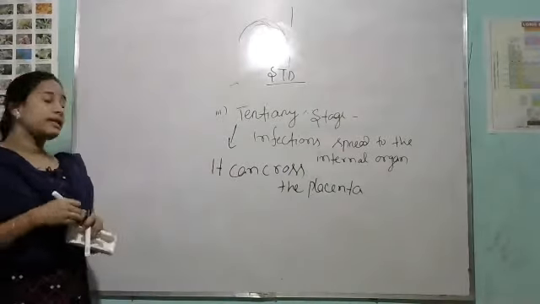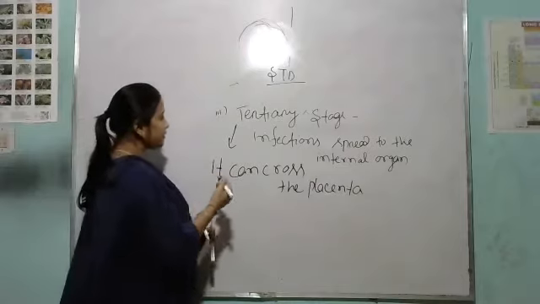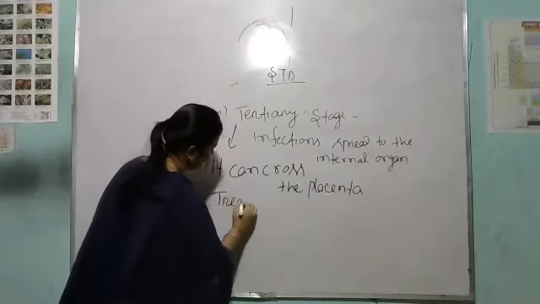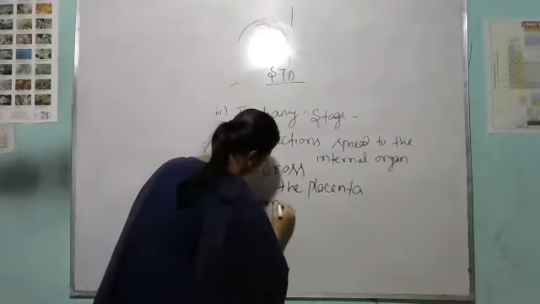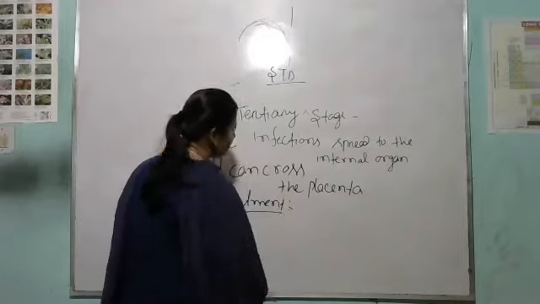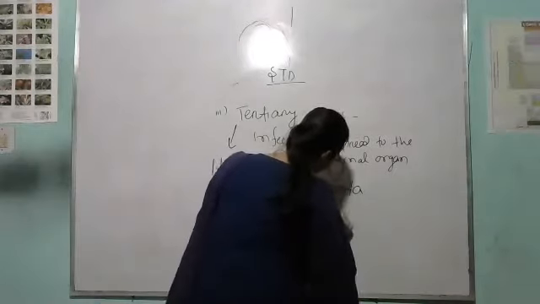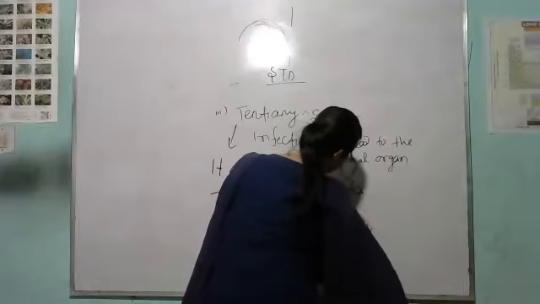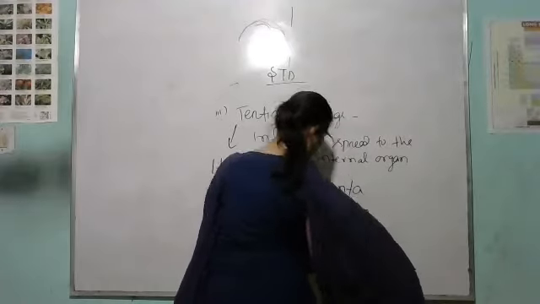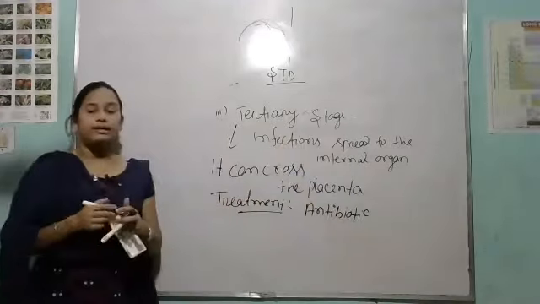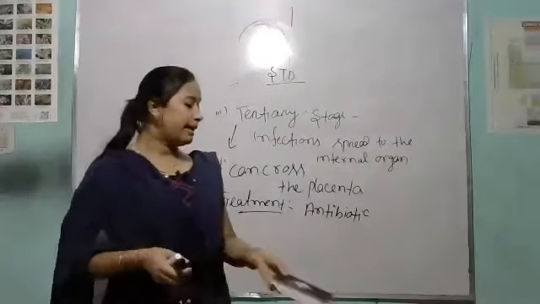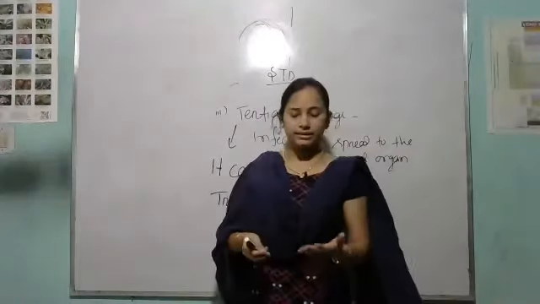Then come to the topic, the treatment of syphilis disease. Treatment: use antibiotics. Use antibiotics. Clear?